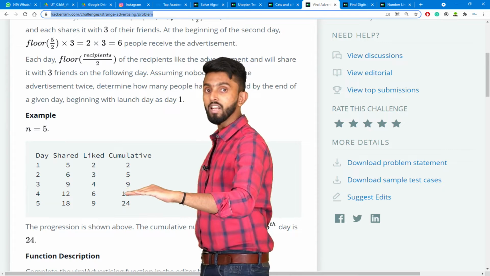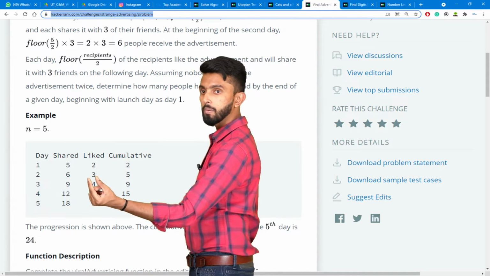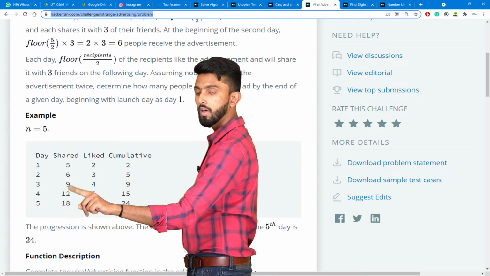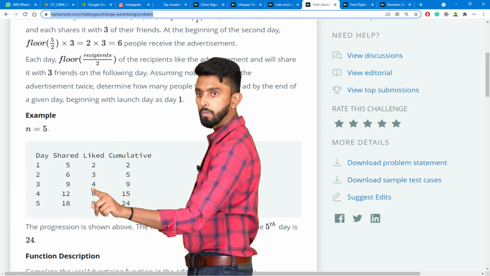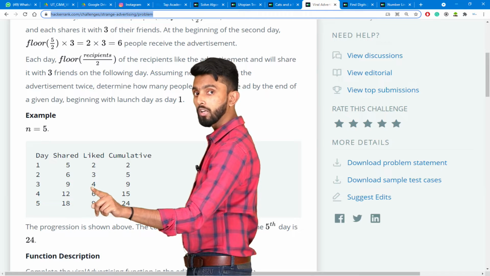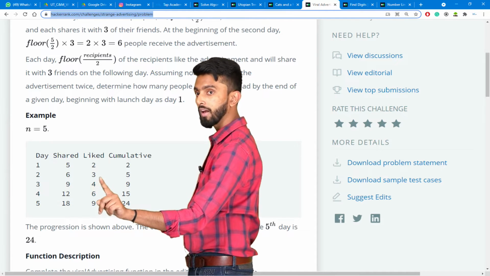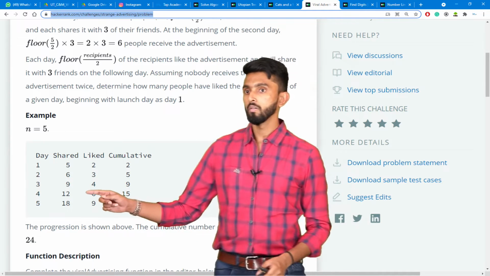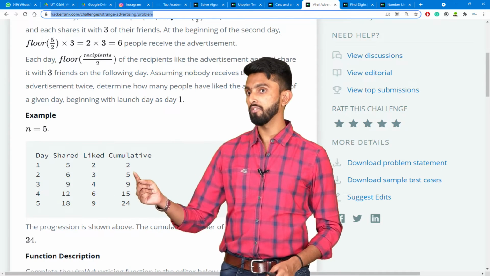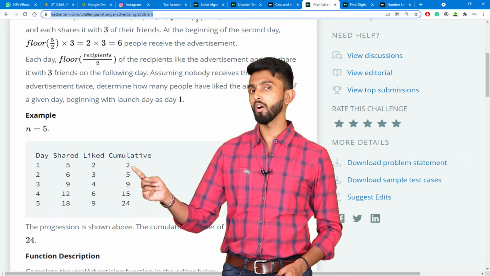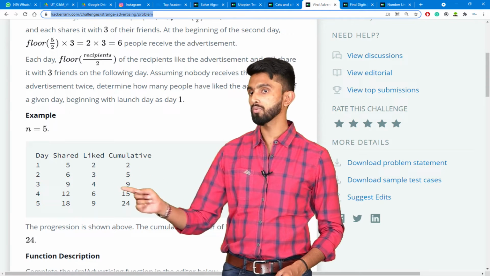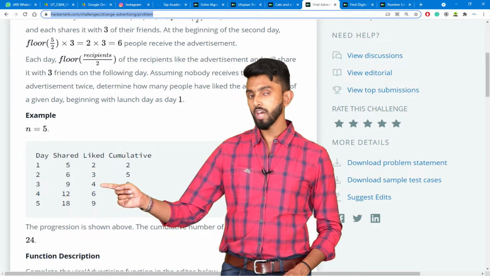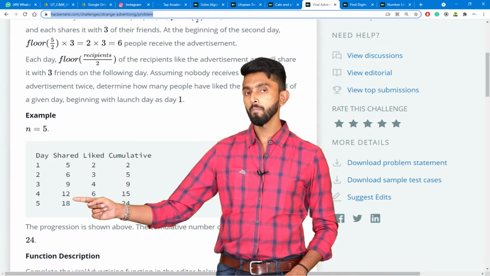3 people in day 2 plus 2 people in day 1, which means 5 people. Then day 3 starts. Day 3, the 3 people who liked will share to 3 people each, which means 9 people. Out of 9, only 4 people will like it, which means totally by the end of day 3, how many people have liked it? 4 plus 5 plus 2, which is nothing but 9. 4 plus 5, which is 9. Because here you need not add 2, it's already cumulative. So 5 plus 4, 9. Any confusion? Then now these 4 people will share it to 3 each, which means 12 people the next day.